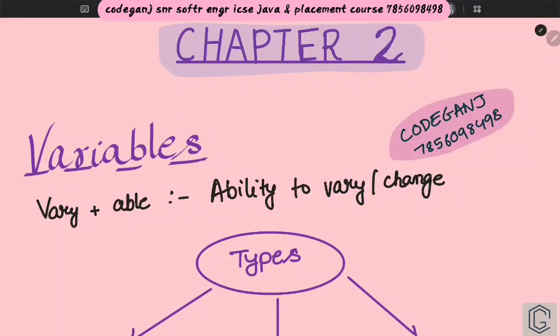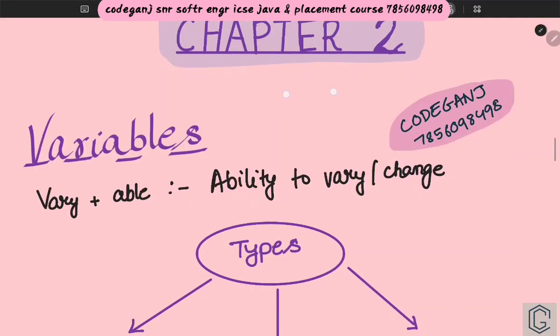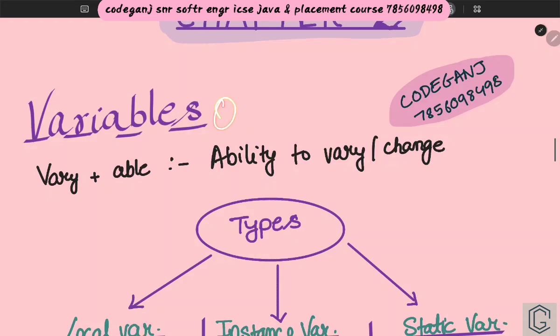Okay, great. So after chapter 1, we are coming to our chapter 2, where we will now dive into variables. A variable is created by two words, vary plus able, the ability to change, something which can vary. So that is a variable.